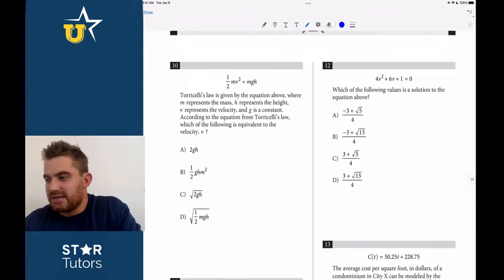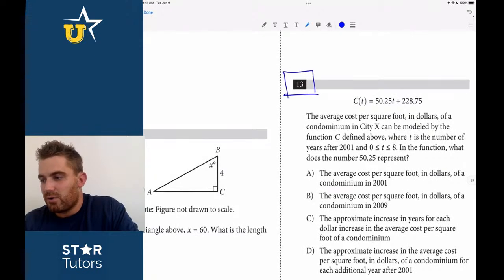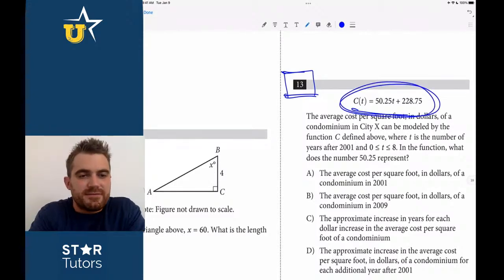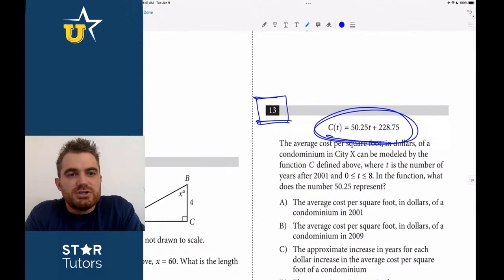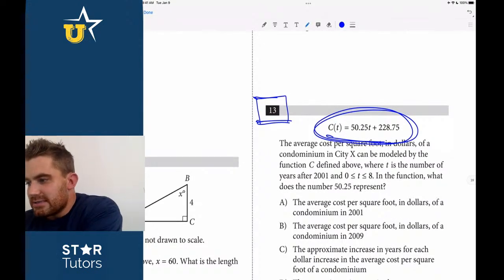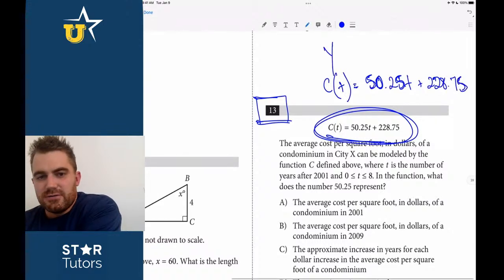Let's keep going. Let's look for these operative words. This is a great example. Question number 13 gives us this equation. And this is what I was talking about with that fifth point. Right away, if we know that linear equations are one of the most prominent question types on the entire test, and we see this equation, C of t, that's very complicated. Without even reading the definition, this just looks very complicated. 25t plus 228.75.